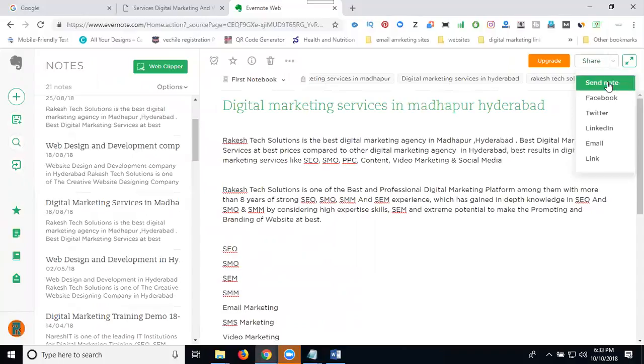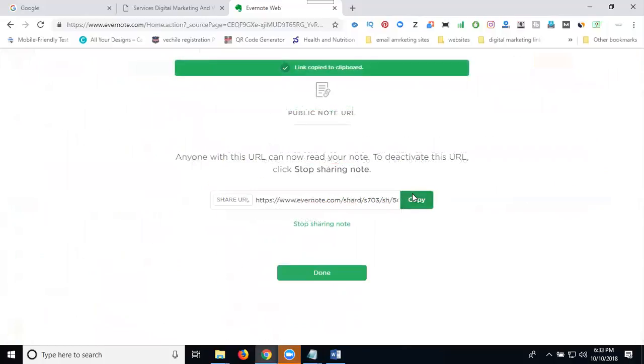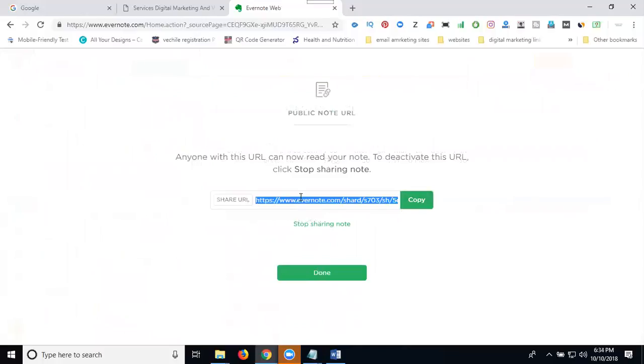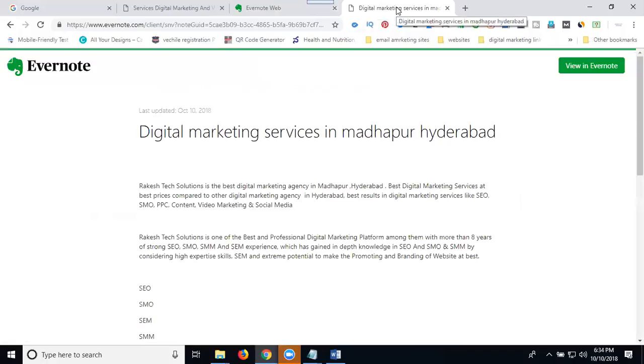This option will be send note, Facebook, Twitter, LinkedIn, email and link also. When you copy this link, we can promote it anywhere on social media. This is totally content based. Just copy here. When you open this link, see this. What is the title here? Digital marketing services in Madhapur. This is our description part. Now clear? In everything we can promote our note, that is, we can promote our keywords. The business promotion article totally depends on keywords.